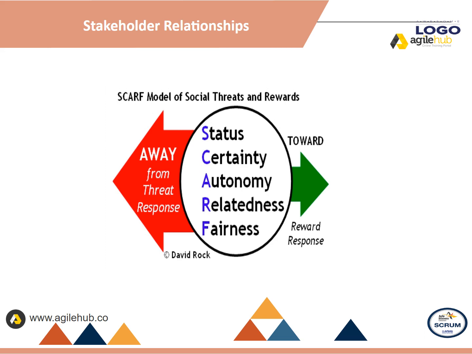And, in order to improve personal relationships, it is important to avoid threatening these factors, taking care of rewarding these factors. 1. Status, the place occupied in the hierarchical social or professional scale. The threat, to question the legitimacy of someone's position. The reward, to reaffirm someone's authority.